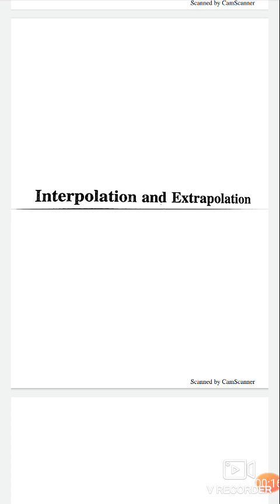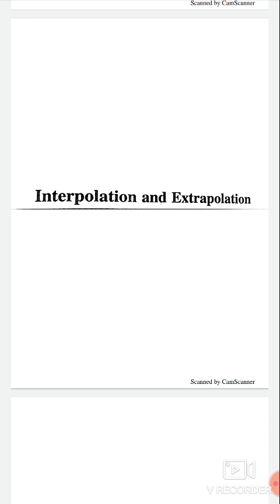Interpolation and extrapolation. During statistical research and investigation, for drawing correct inference from the analysis and description of data, it is necessary that the given series of data is complete.